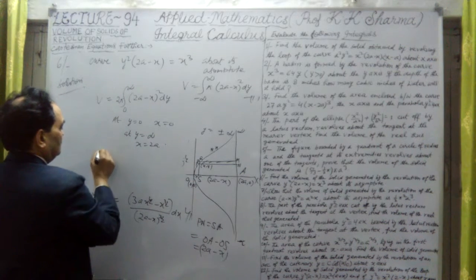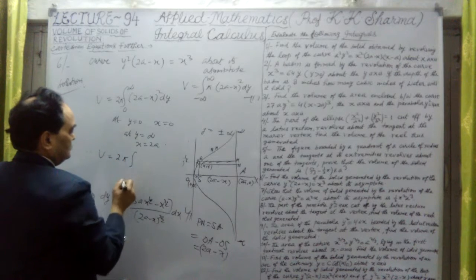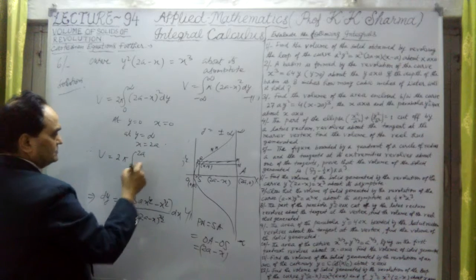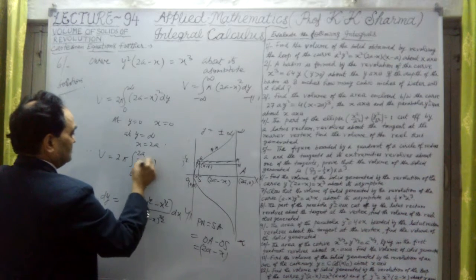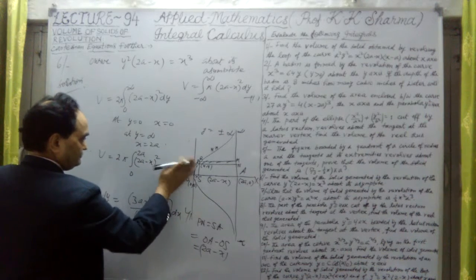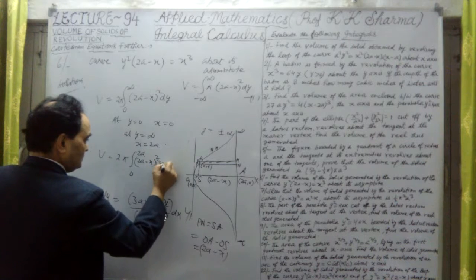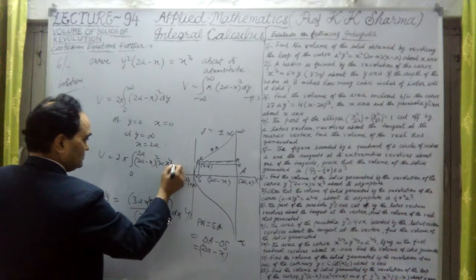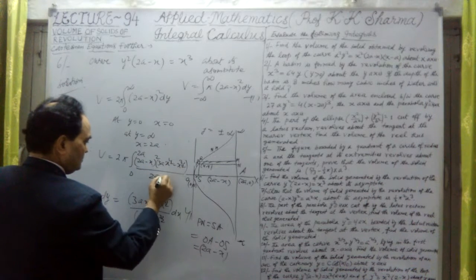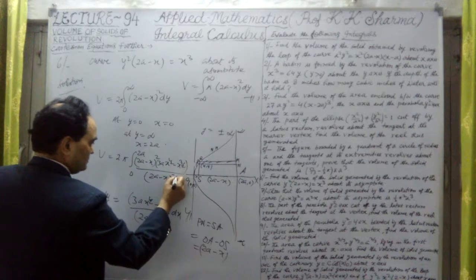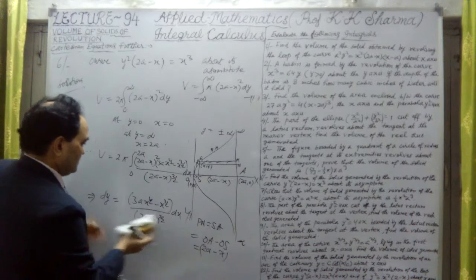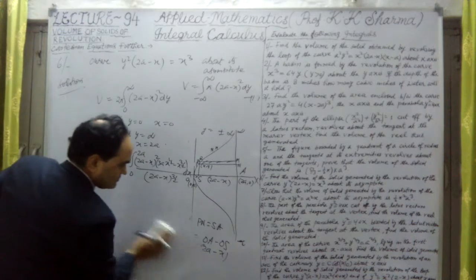Therefore, this whole value V is equal to 2 pi, now 0 to 2a limits. Now in place of dy we will substitute this value. So this is (2a minus x) whole power 2 into dy, which is 3a x raised power half minus x raised power 3 by 2 divided by (2a minus x) whole power 3 by 2 into dx. Okay, this is the final value. Now let me further solve it.